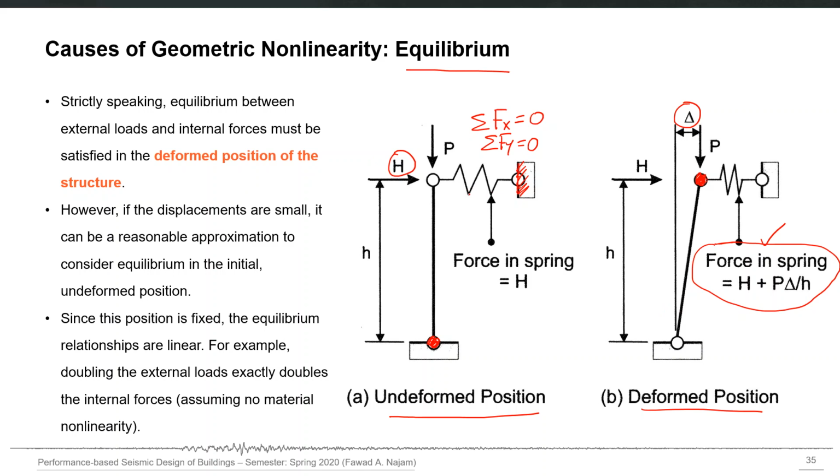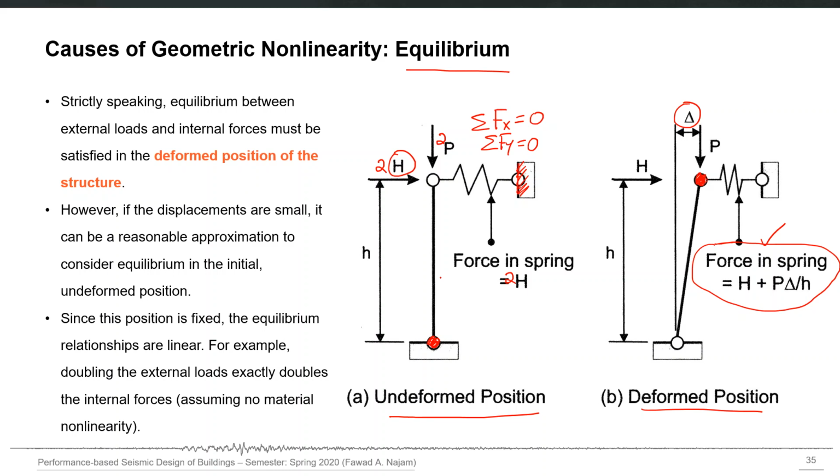If you double the horizontal force, the force in the spring will also be doubled, simply because H will be replaced by 2H now. Similarly, if you double the applied force P, the force in the rod will also become 2P if you apply equilibrium on the undeformed position. So it's a linear problem. Doubling the applied force is basically doubling the response.